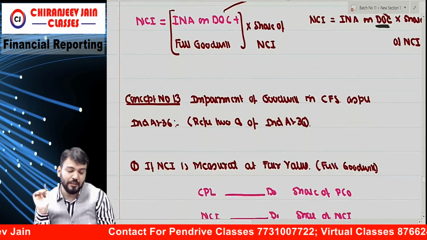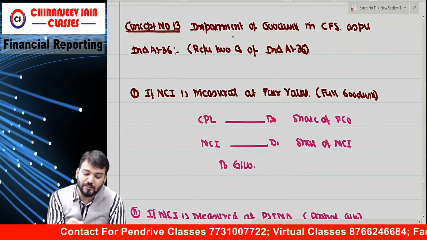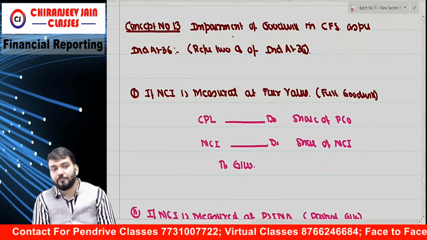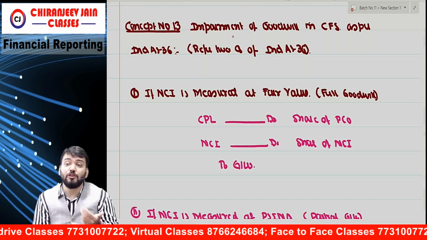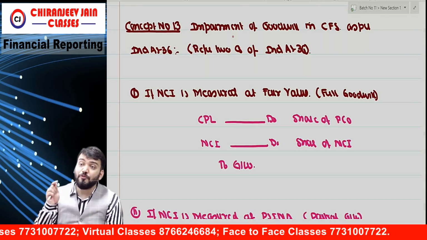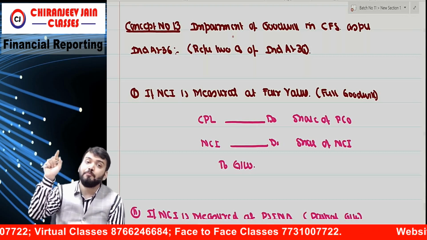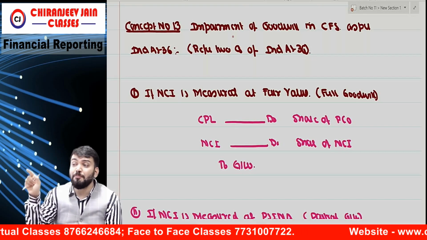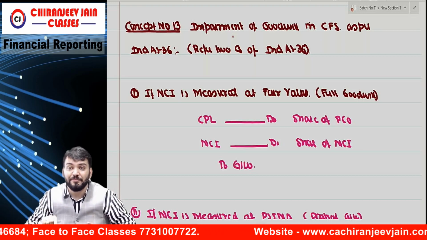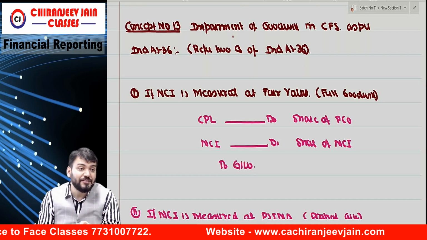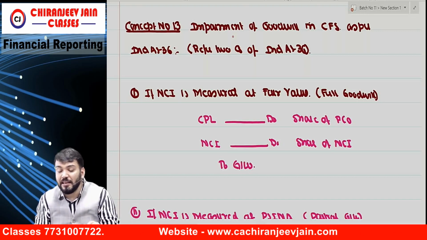Yes, sir. We understood. Because of that reason, one concept is there, impairment of goodwill. Now, if there is an impairment of goodwill, that will be based on full goodwill and partial goodwill. So if you have calculated full goodwill, means fair value method, impairment loss will be attributable to both parent company and NCI.